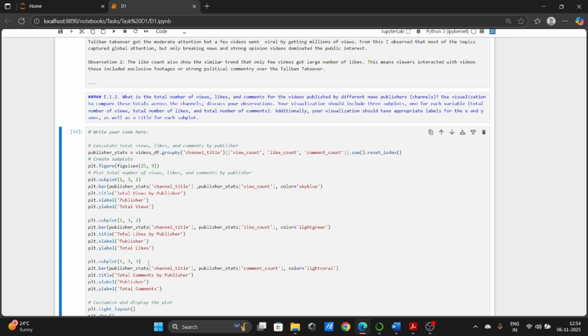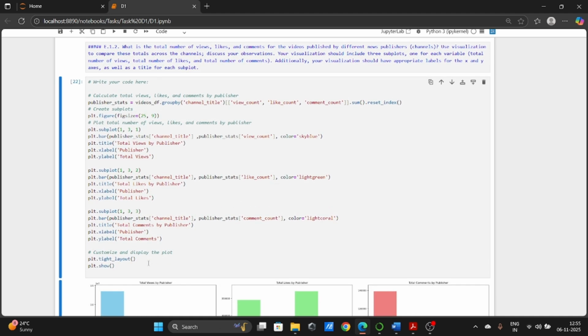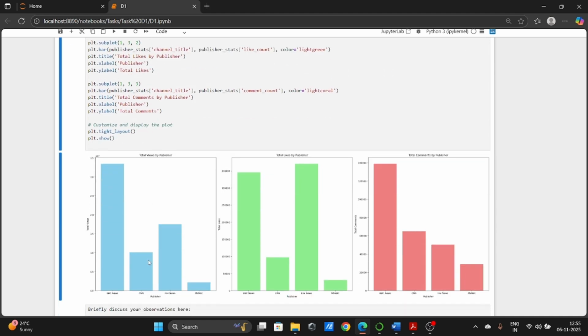And again the same plt.bar function is used for the appropriate labels and titles. And at the last I have used plt.tight_layout to automatically adjust the spacing between the subplots so the titles and labels do not overlap, and used plt.show to display the final figure with all three bar charts side by side.